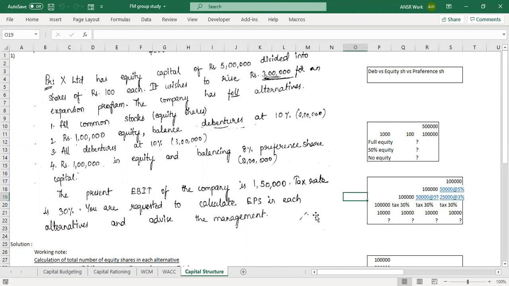Let me give a small example and we'll relate to that. Suppose we have a very small company, and in it we have invested 1 lakh rupees. That 1 lakh rupees we have divided into shares of 100 rupees each. So that comes to 1,000 shares. So we have 1,000 shares at 100 rupees each, for 1 lakh.